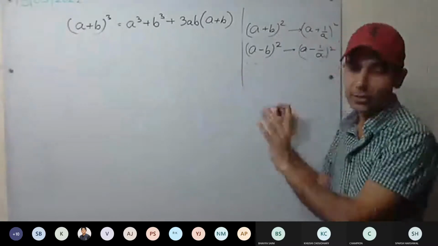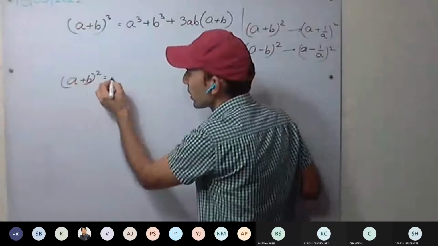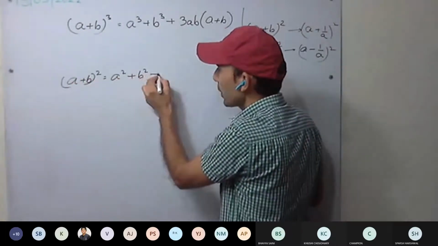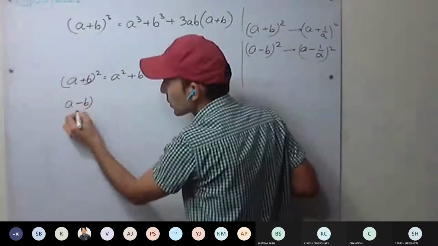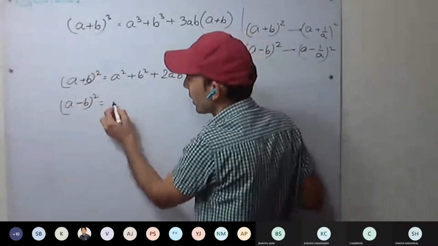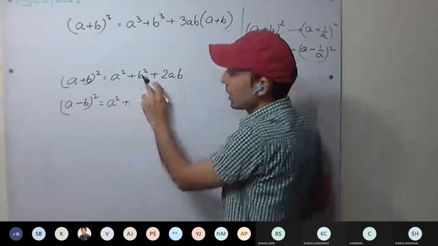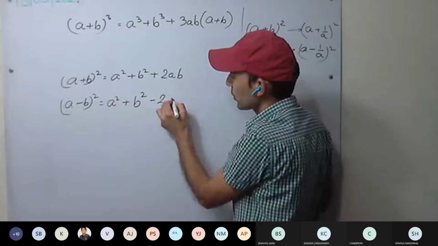Okay, we take two or three minutes for revision of them. A plus B the whole square is A square plus B square plus 2AB. Similarly, A minus B the whole square: wherever B is there, we put minus B. So A square plus B square minus 2AB.